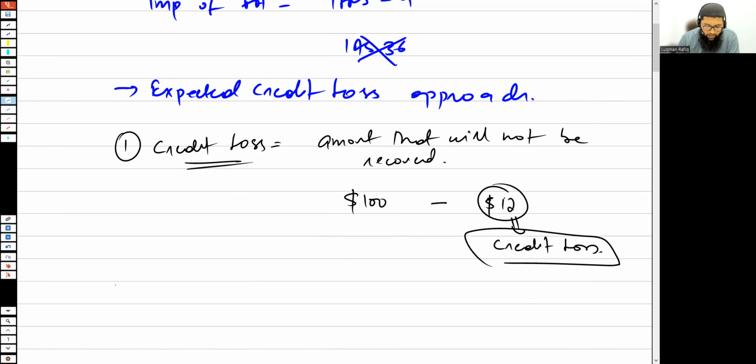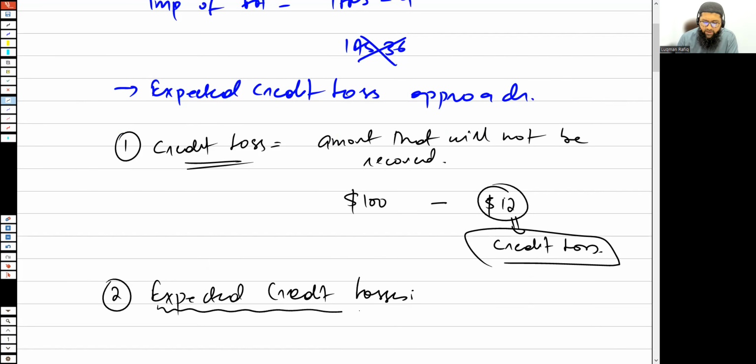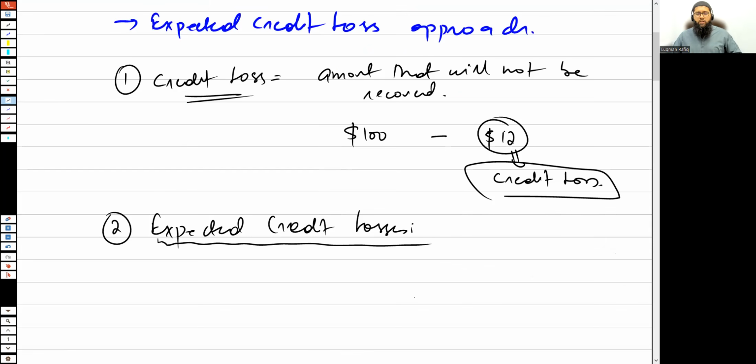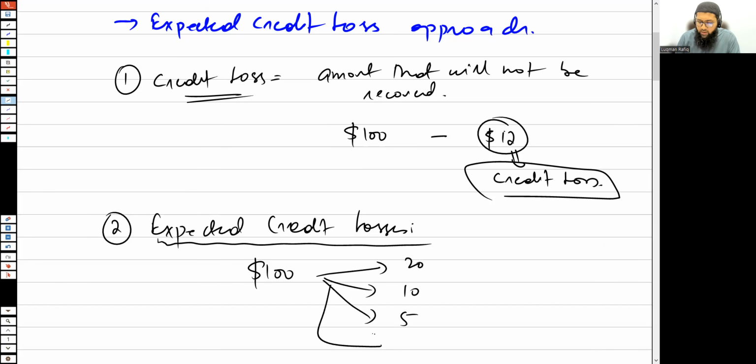Now, under IFRS 9, we have a terminology called expected credit losses. What exactly are these expected credit losses? The concept is that as an entity, you could do multiple types of estimations of the total loss that is going to be incurred. Maybe there is going to be a loss of $20, or $10, or $5, or $3. So you could have multiple expectations of the different types of losses that could arise.